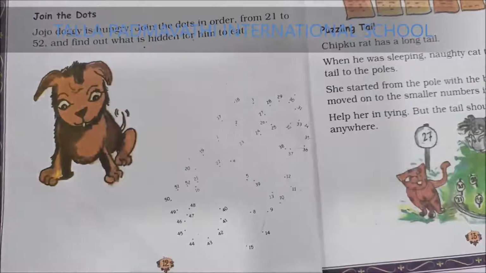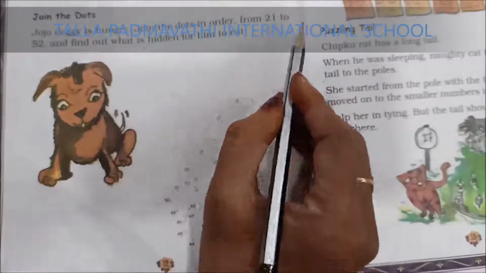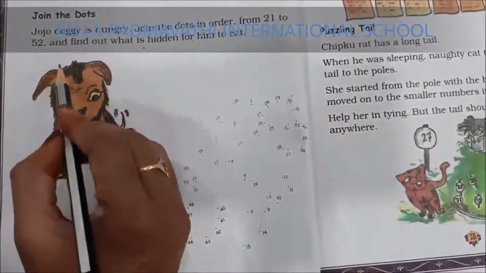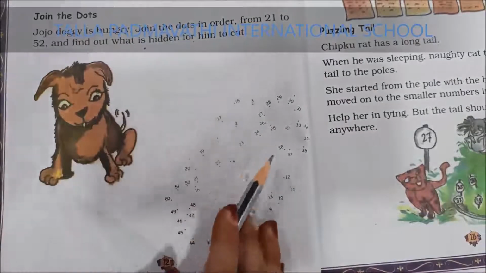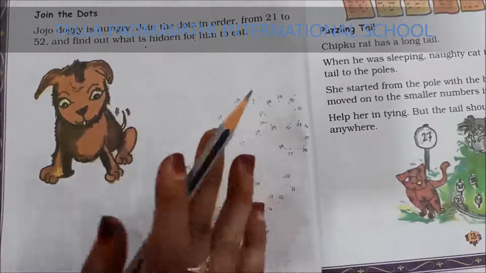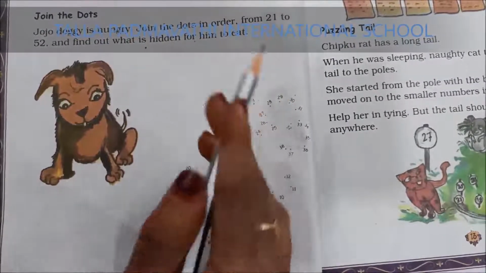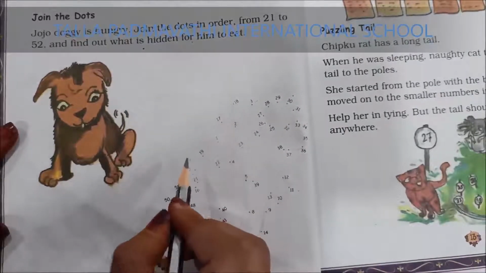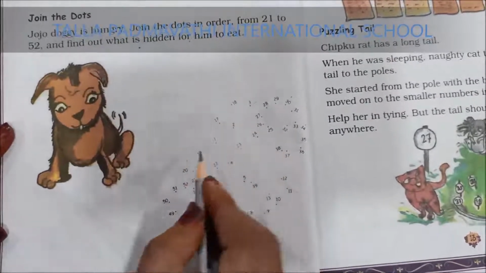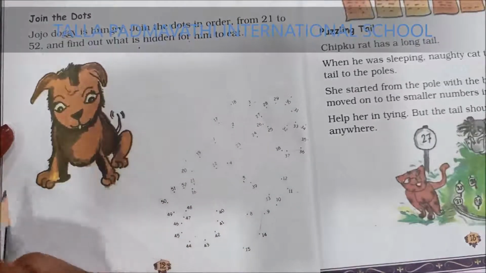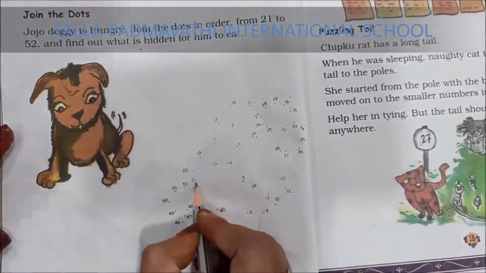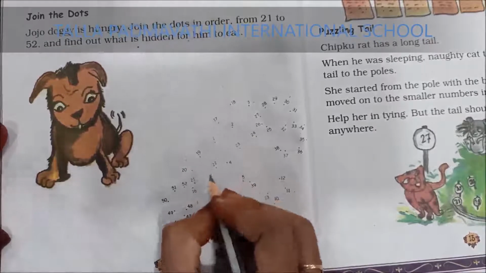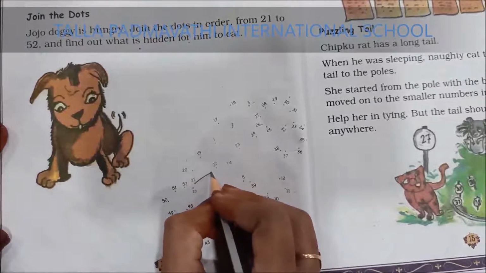Now let us join the dots to find out what is hidden for him to eat. He asked us to start from 21 to 52, children. You can see 1, 2, 3 also, but you need not start it from there. You need to start from 21. Come on, children, now find out where is 21. Where is 21? Here it is. So 21 after, what is the order?